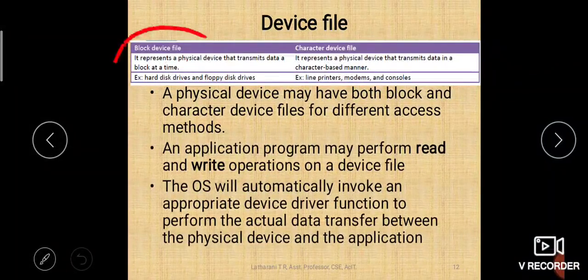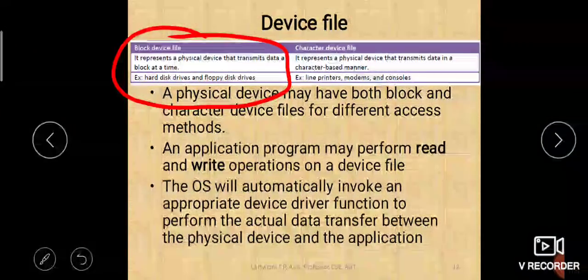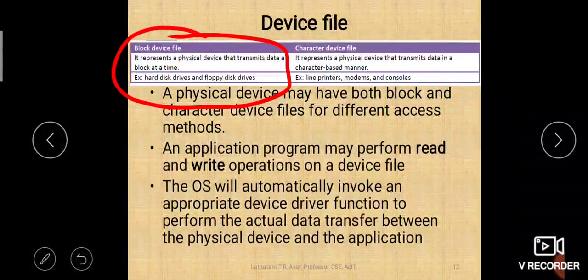Block device files. So here you can see it is block device file. A block device file represents a physical device that transmits data a block at a time. A block means a block of 8 characters, or it may be a chunk of characters. It will transmit a block of characters, a chunk of characters at a time. Example, hard disk drives and floppy disk drives. They will transmit from one device to another device a block of characters at a time.